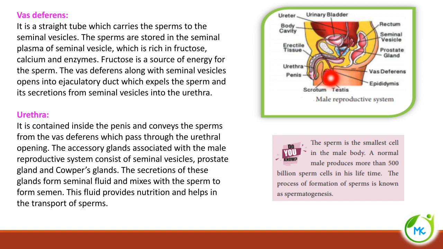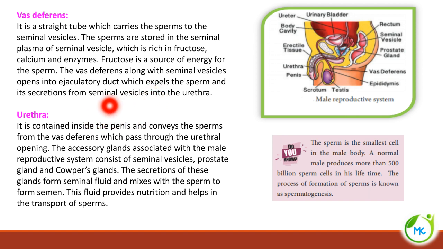The sperms are stored in the seminal plasma of the seminal vesicle, and it is rich in fructose, calcium and enzymes. And fructose is a source of energy for the sperm. And the vas deferens along with the seminal vesicles opens into the ejaculatory duct. So through this duct only the sperm will be expelled out of the body.